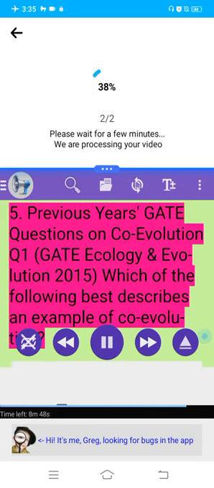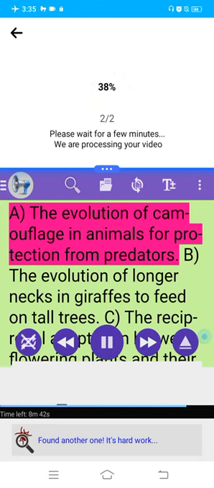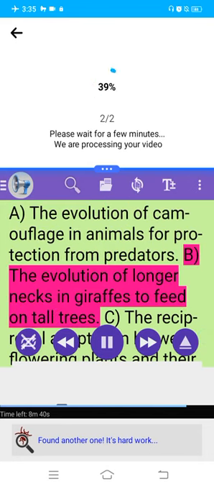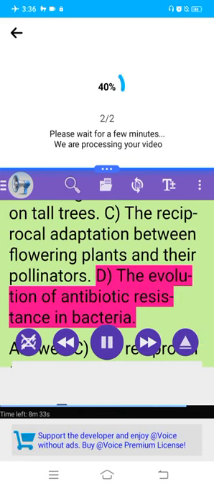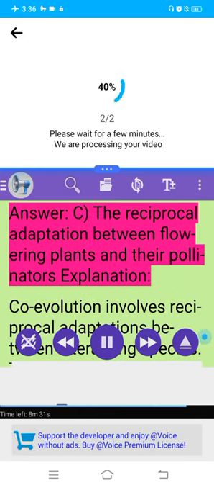5. Previous year's GATE questions on coevolution. Q1 GATE Ecology and Evolution 2015, which of the following best describes an example of coevolution? A. The evolution of camouflage in animals for protection from predators. B. The evolution of longer necks in giraffes to feed on tall trees. C. The reciprocal adaptation between flowering plants and their pollinators. D. The evolution of antibiotic resistance in bacteria. Answer. C. The reciprocal adaptation between flowering plants and their pollinators.